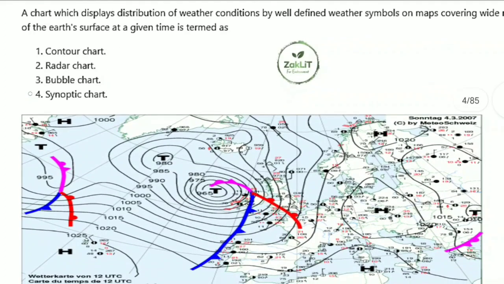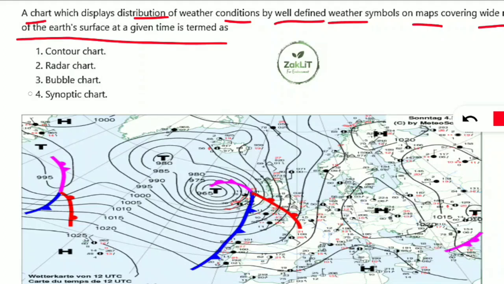Next question, very colorful image also it is given here. The question is, a chart which displays distribution of weather condition by well defined weather symbols on maps covering wide regions of the earth's surface at a given time is termed as what? Whether it is contour chart, radar chart, bubble chart, synoptic chart. Here the answer is synoptic chart. Yes, covering wide region.